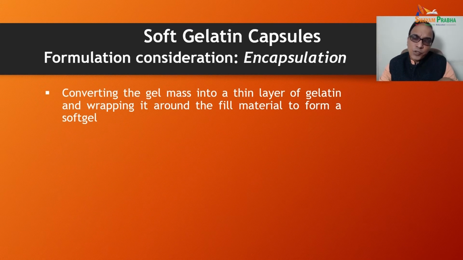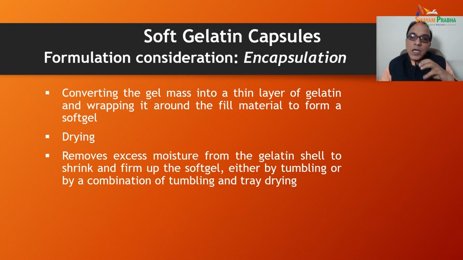For encapsulation, we convert the gel mass into a thin layer of gelatin and wrap it around the fill material to form a soft gel. Drying is done.